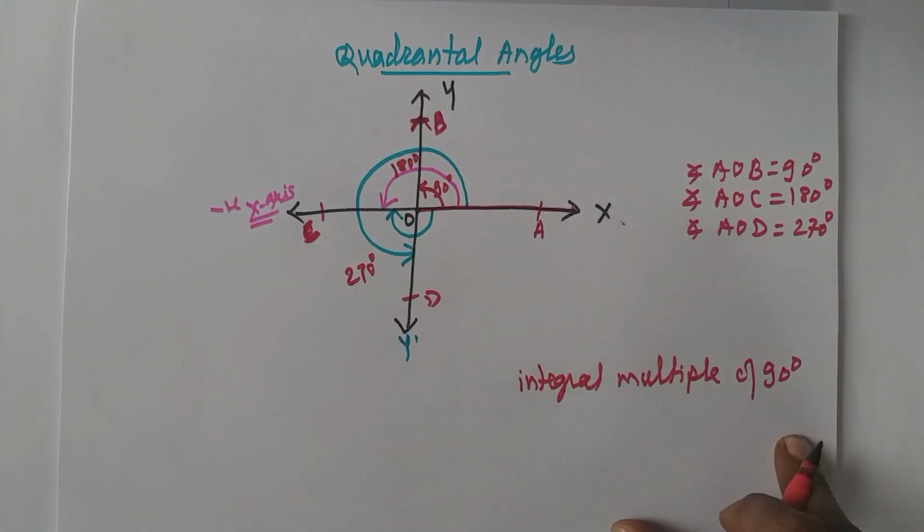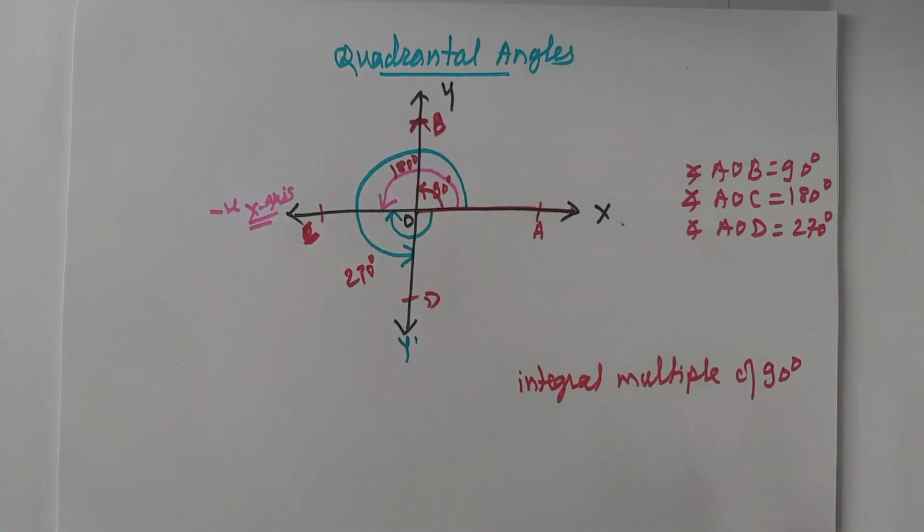Simple definition: remember that all quadrantal angles are standard angles, and in a standard angle, if its terminal arm lies along either the x-axis or the y-axis, then such angles are called quadrantal angles. Is it clear to you what is meant by a quadrantal angle? Quadrantal angles are standard angles, and all quadrantal angles are integral multiples of 90 degrees.